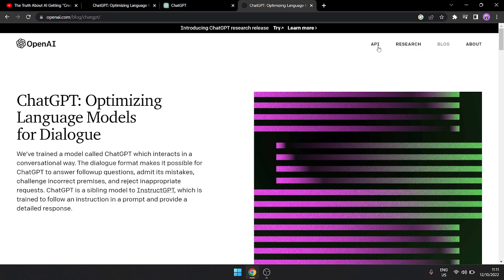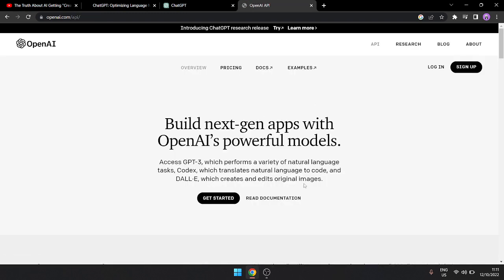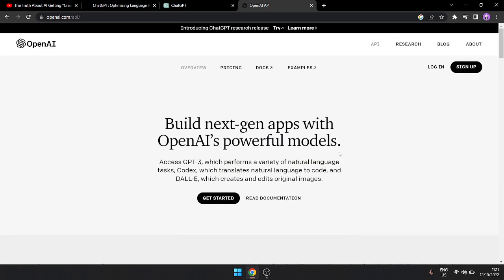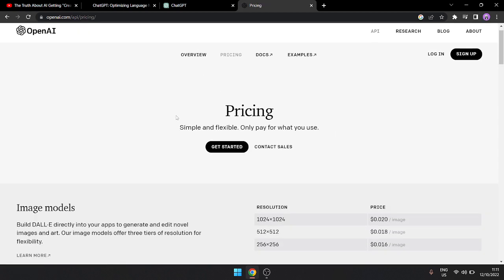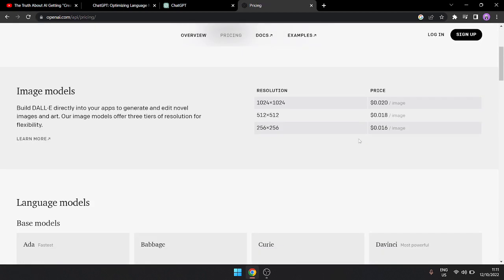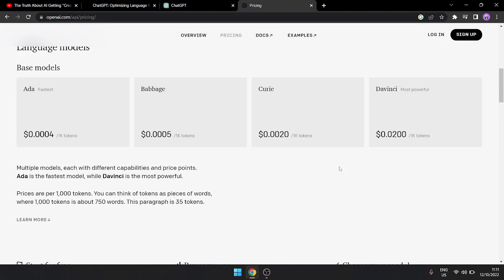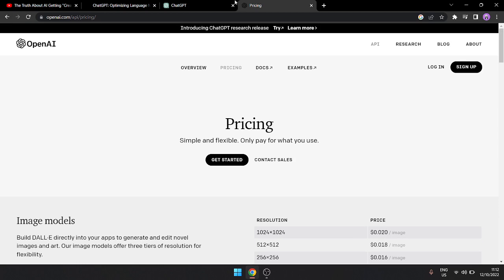If you want to integrate something in your websites, or something which you can use for your day-to-day life, you can simply click log in or sign up, and they will give you all the options. As I previously told about the pricing, they are going to commercialize it. Initially they have decided this price to go with the models, and they are offering some pro models also. Now let's move on to the demo.